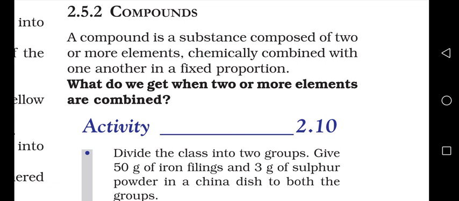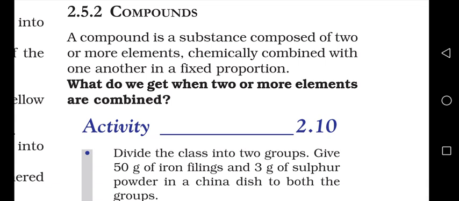These hydrogen and oxygen combine in a fixed ratio. The ratio is a fixed proportion. Here, water is H2O; we call it H2O only, we will not call it HO or H2O2 or H2O3, H2O4, like that. We will call it H2O only.